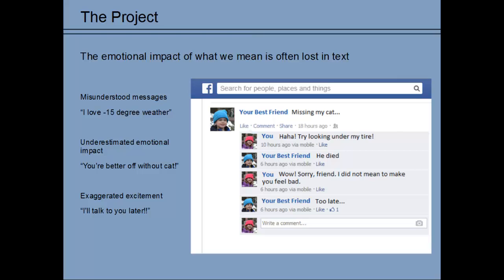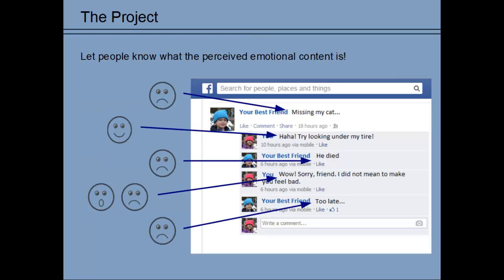We all know this happens. People post sarcastic messages that are misunderstood. People post rude messages that are intended to be funny. People post mundane messages as though they are exciting. If only Facebook could give us a clue before we post. And maybe Facebook can, and maybe machine learning techniques can help.